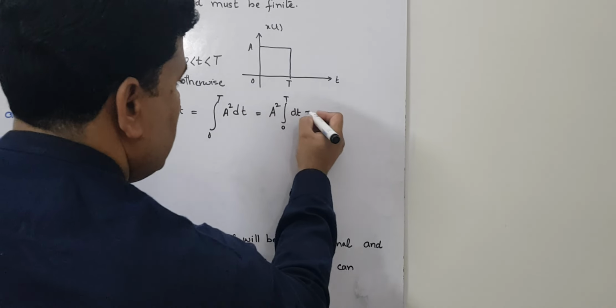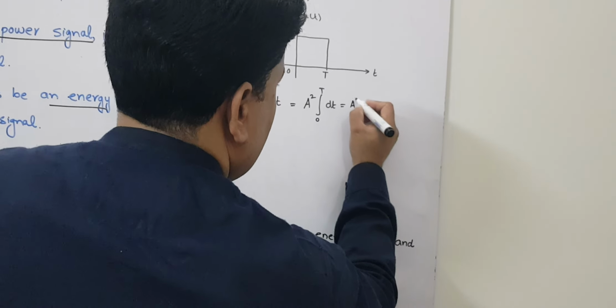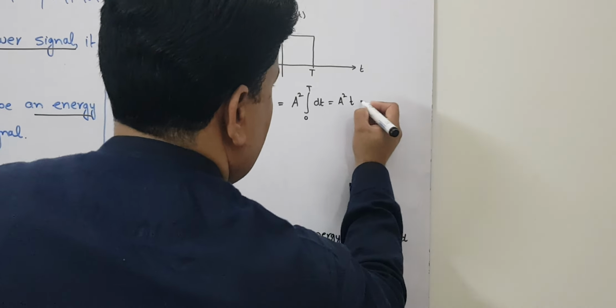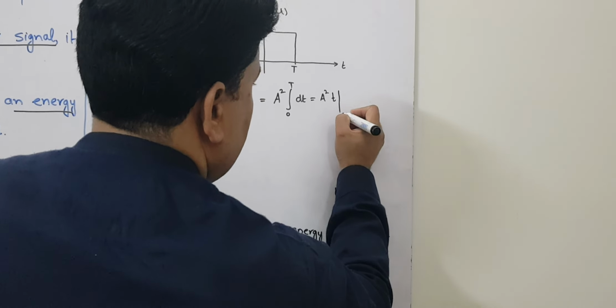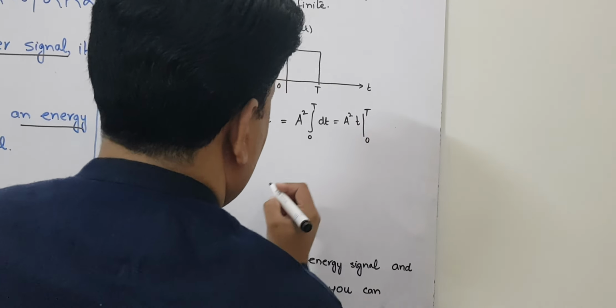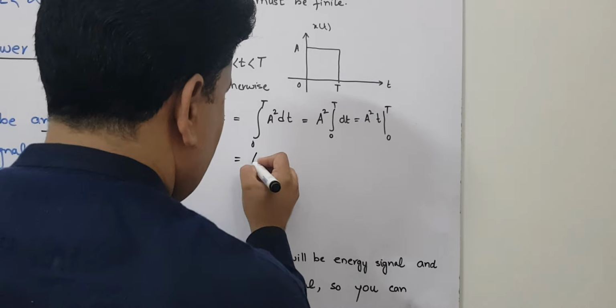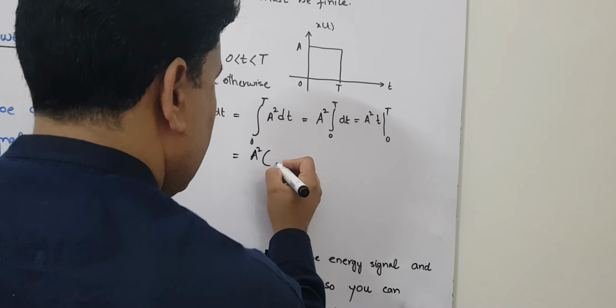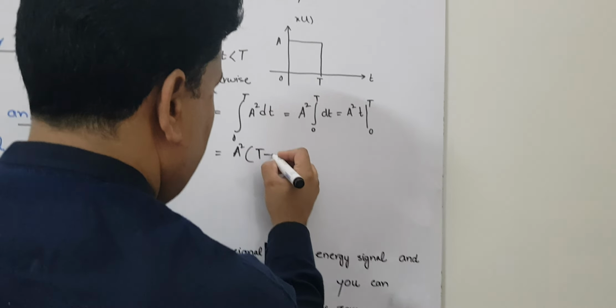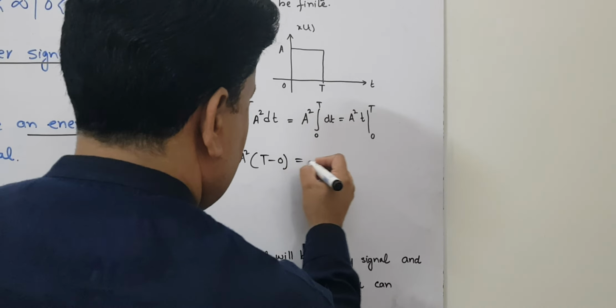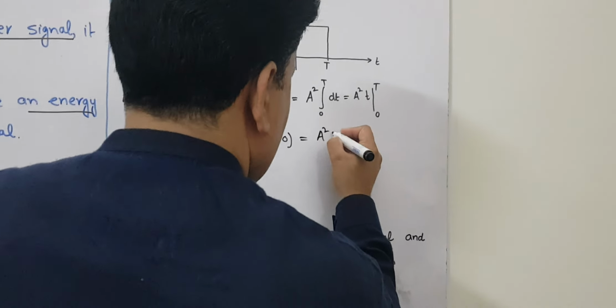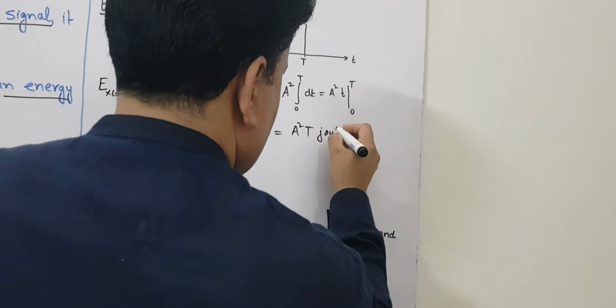The integration will be equal to A square t, and then insert the upper limit and lower limit. So that is equal to A square times upper limit minus lower limit, which is A square T joules.